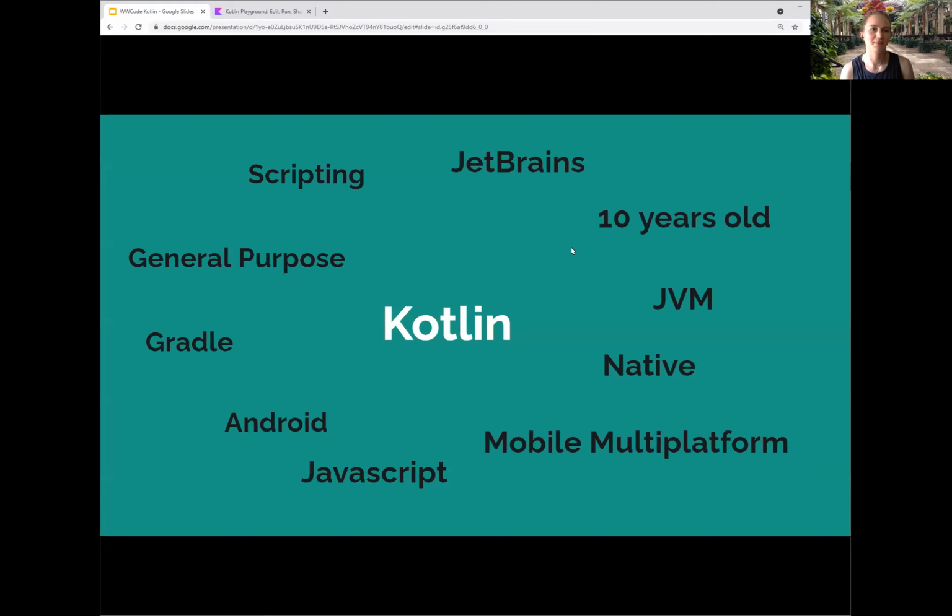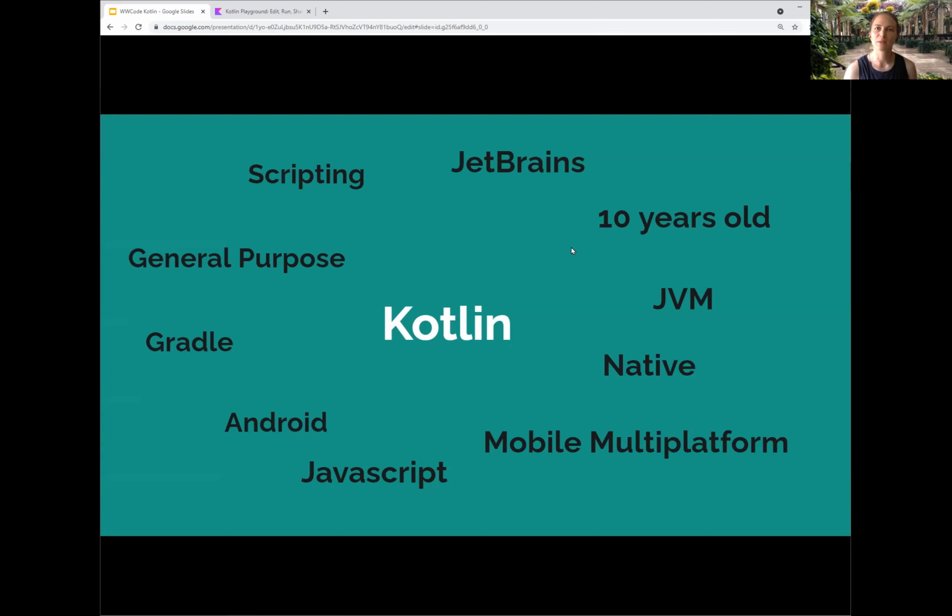Okay, Kotlin. Kotlin is a programming language built by JetBrains. You may know JetBrains from using various IDEs like IntelliJ for Java. You can use IntelliJ with Kotlin, of course. JetBrains built both. Or PyCharm, RubyMine, WebStorm, a lot of different and great tools that JetBrains builds. And one of them is Kotlin. Kotlin is 10 years old compared to Java, Python, and JavaScript, which are about 30 years old. So it is a fairly young language in comparison to what we use day to day.